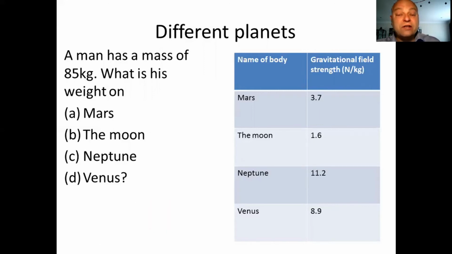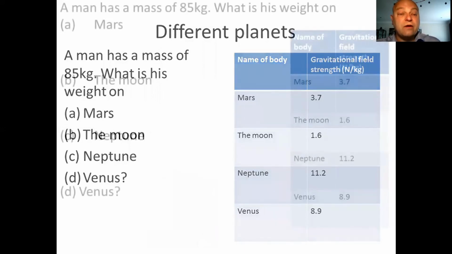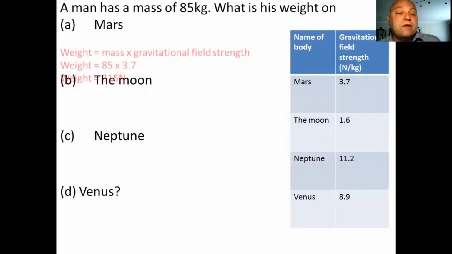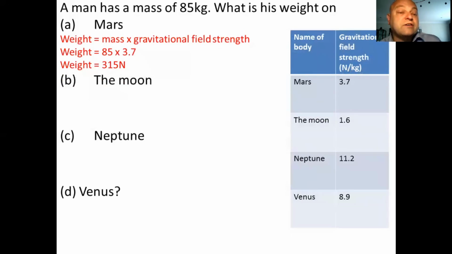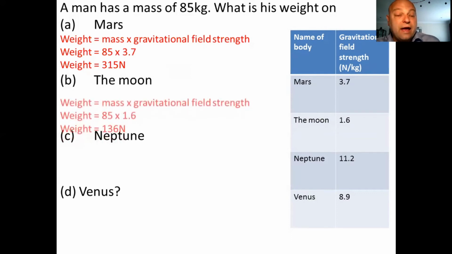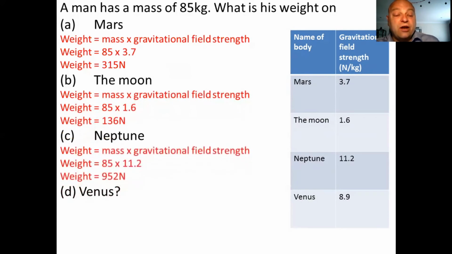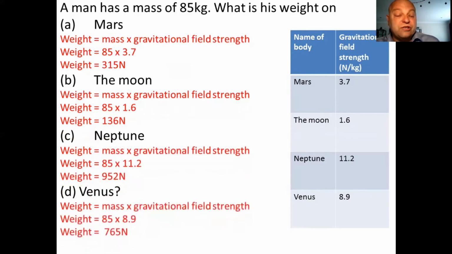Okay, let's see how you got on. Let's just move the table over and give ourselves a bit of space to do our workings out. So for the first one, for Mars, well, it's always mass times gravitational field strength. Substituting 85 times 3.7, you should have come up with 315 newtons. Very similar method then, write out the equation, substitute, calculate, and add the unit. For the moon, you should have got 136 newtons. For Neptune, 952, and for Venus, it is 765 newtons.